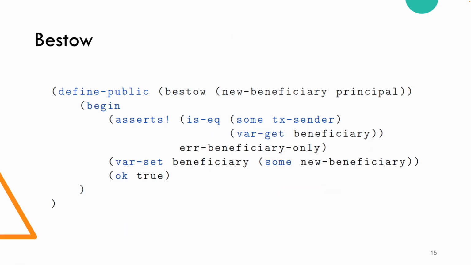If we are a TX sender, we can bestow, on the beneficiary, the rights to take this contract and actually get the resources from it, right here. We first want to make sure the TX sender is the beneficiary. Then we're going to reassign the beneficiary to the new beneficiary, and return true.